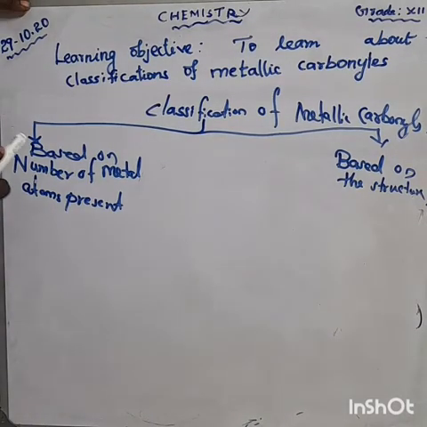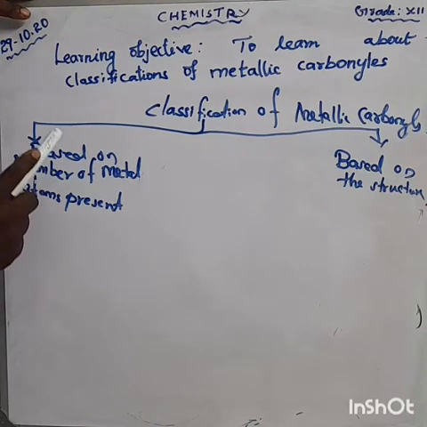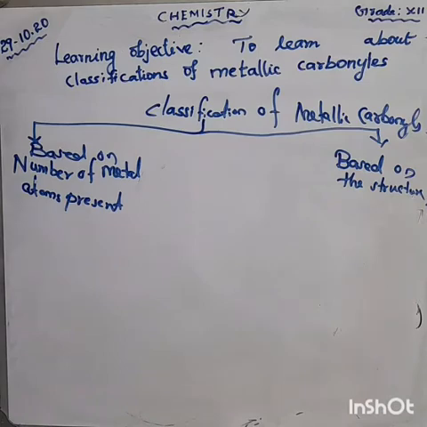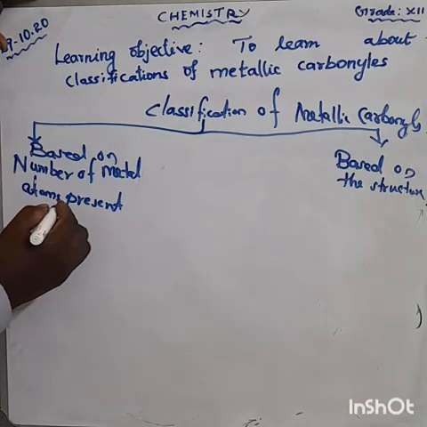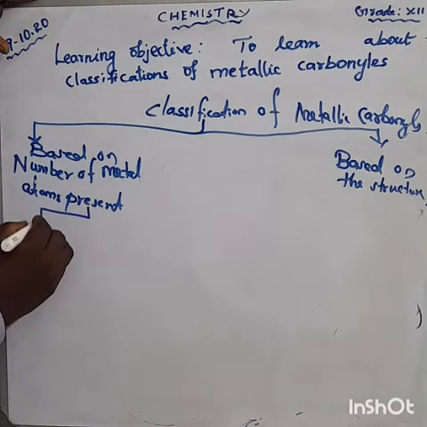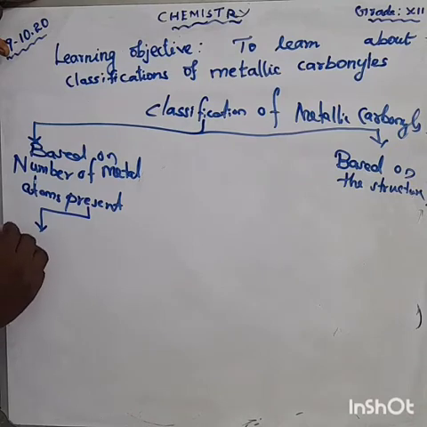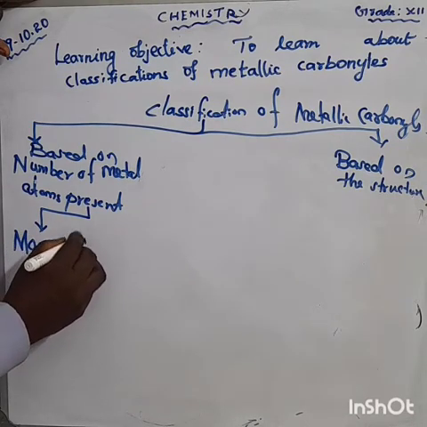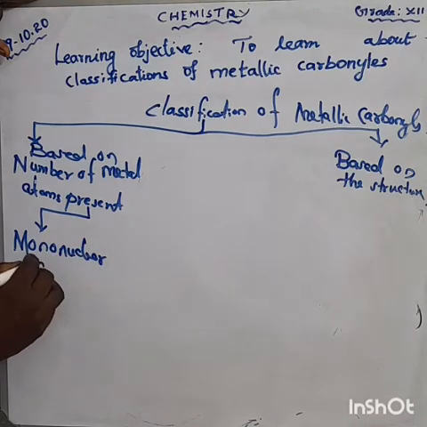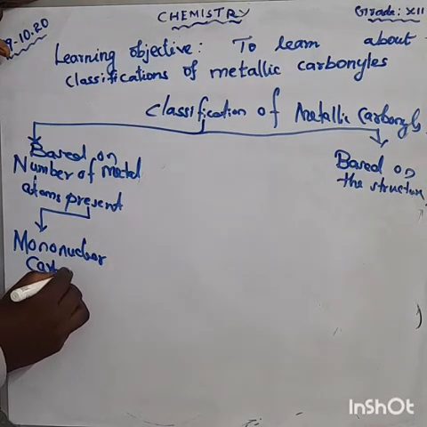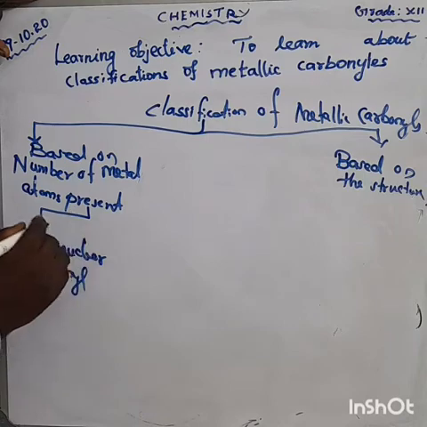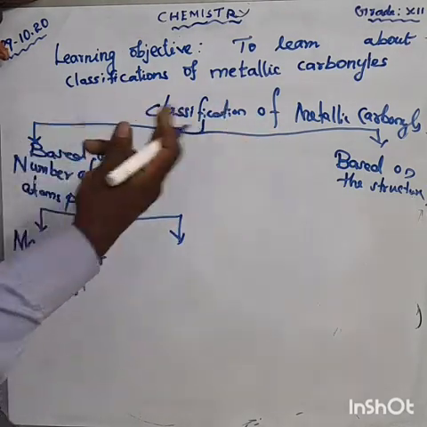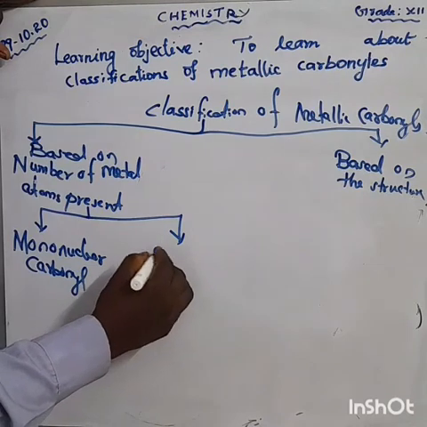Here, the classification based on the number of metal atoms present is again divided into two types. One is called the mononuclear carbonyl. Where there is more than one metal, we say polynuclear carbonyl.